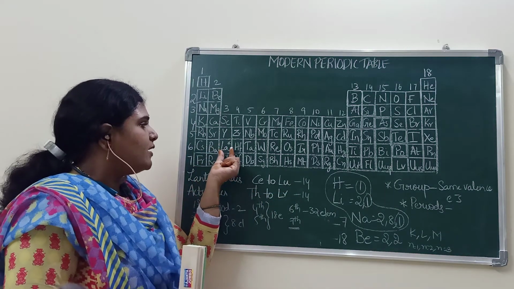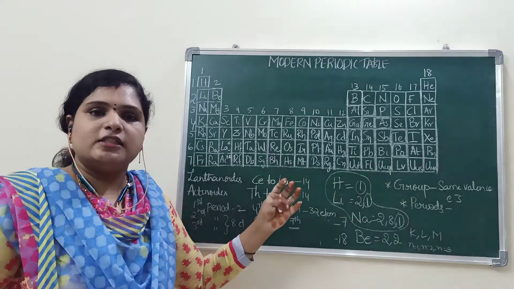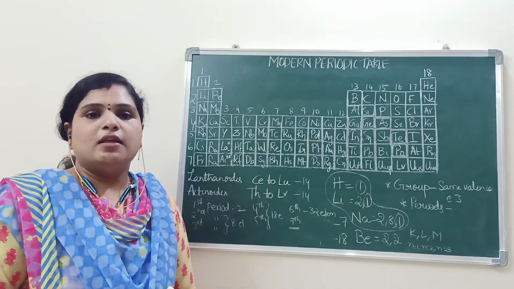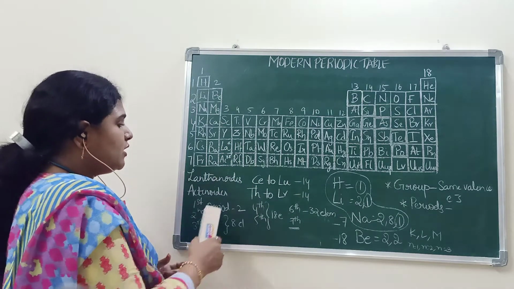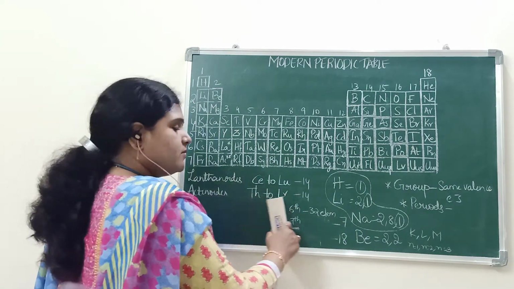And rather than representing them in a continuous long chain, they are placed below the periodic table in the form of 2 rows.